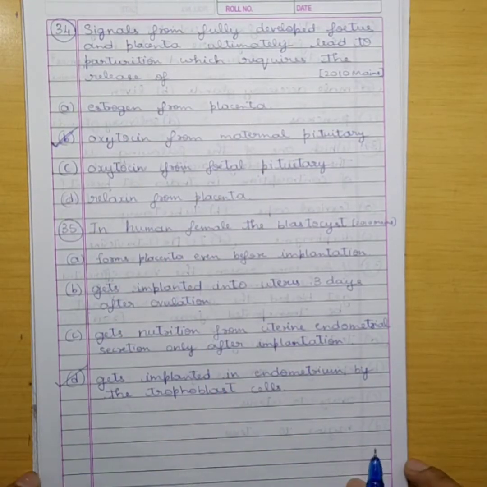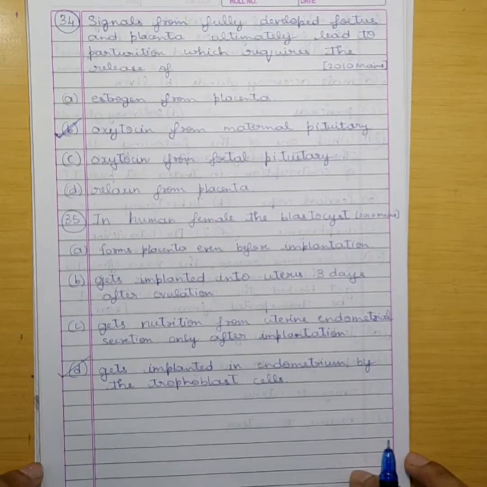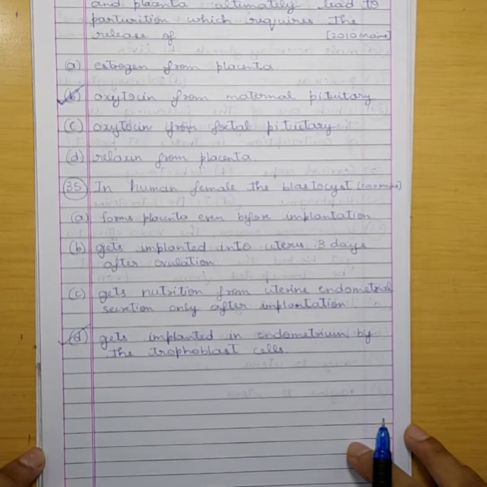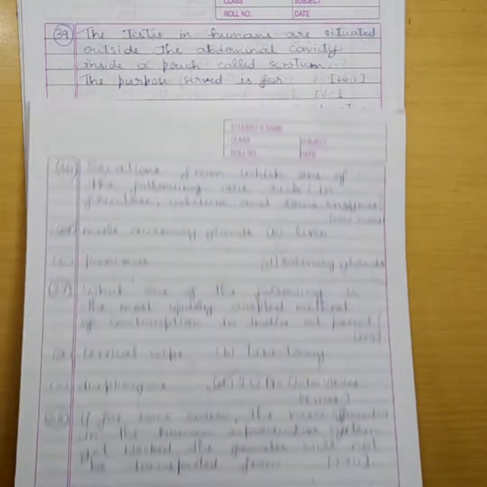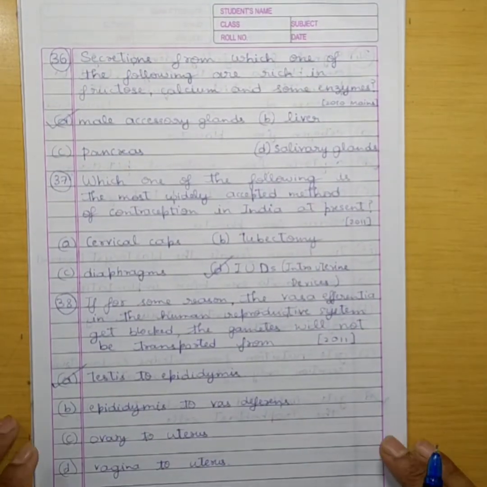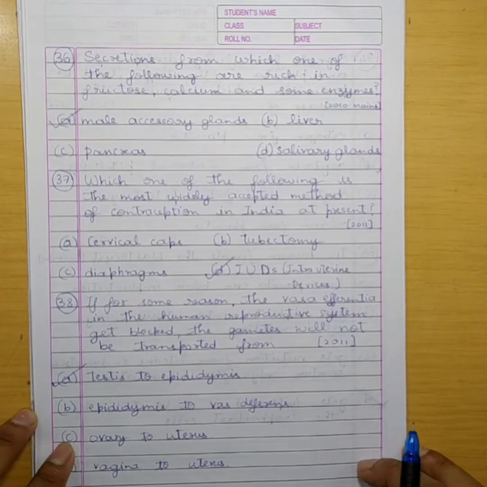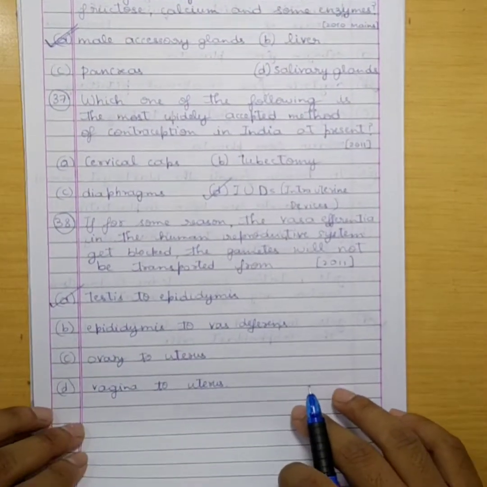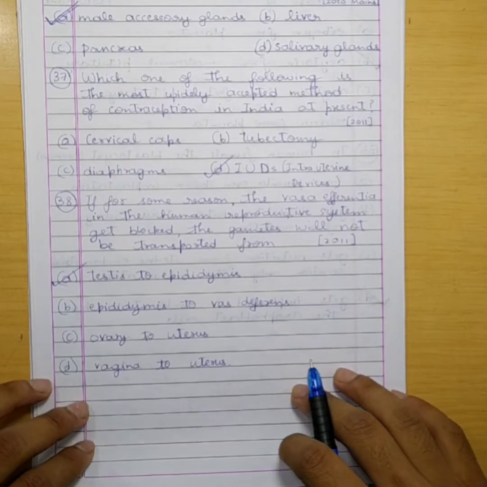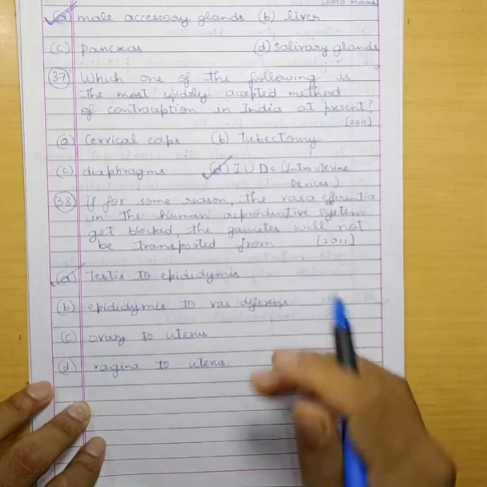35. In human female, the blastocyst gets implanted in endometrium by the trophoblast cells. Option D. 36. Secretions from which one of the following are rich in fructose, calcium and some enzymes? Male accessory glands. 37. Which one of the following is the most widely accepted method of contraception in India at present? Intrauterine devices, IUDs.